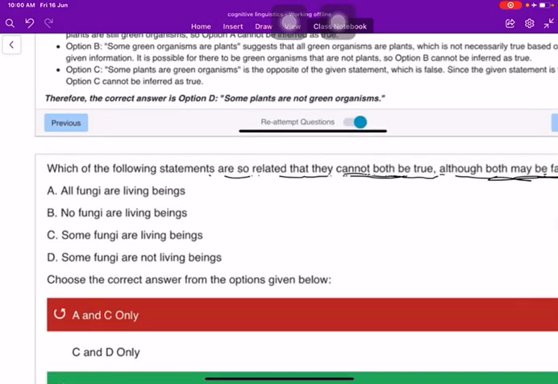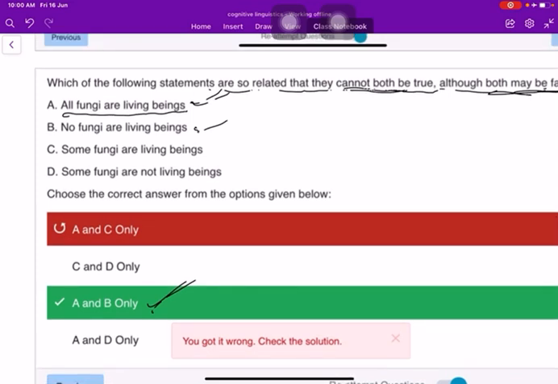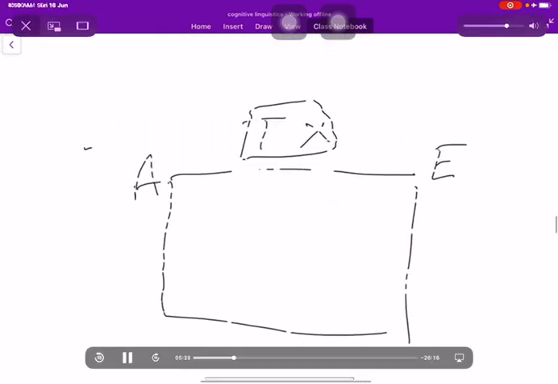So all fungi are living beings. This is the one. And no fungi are living beings. So A and E only.